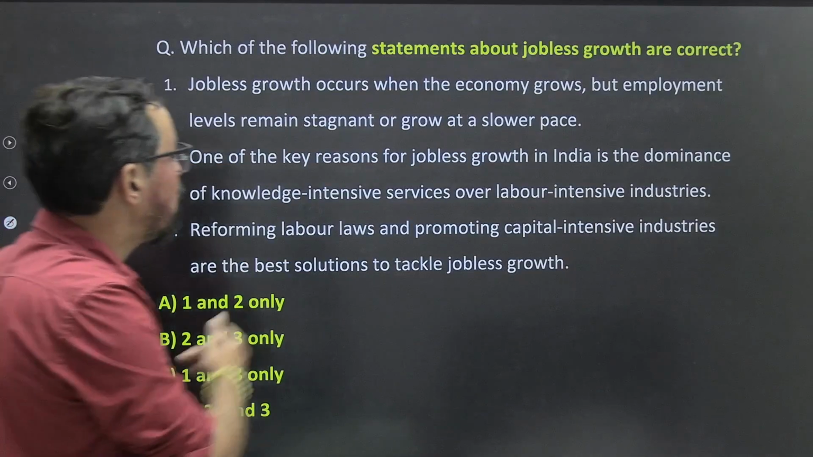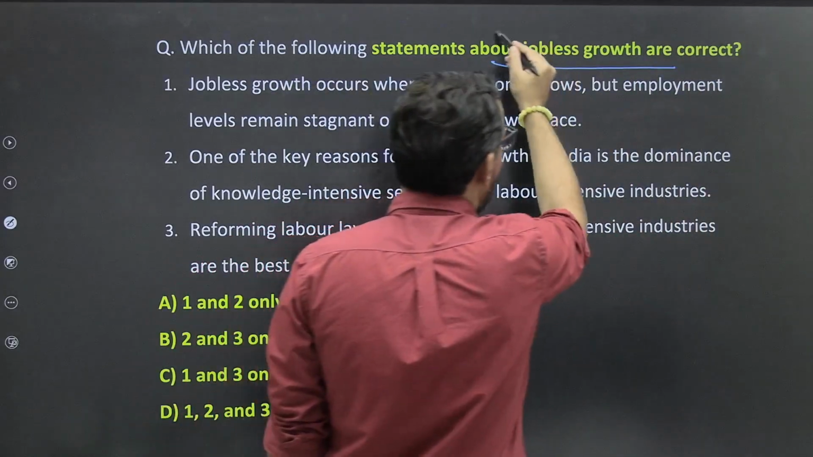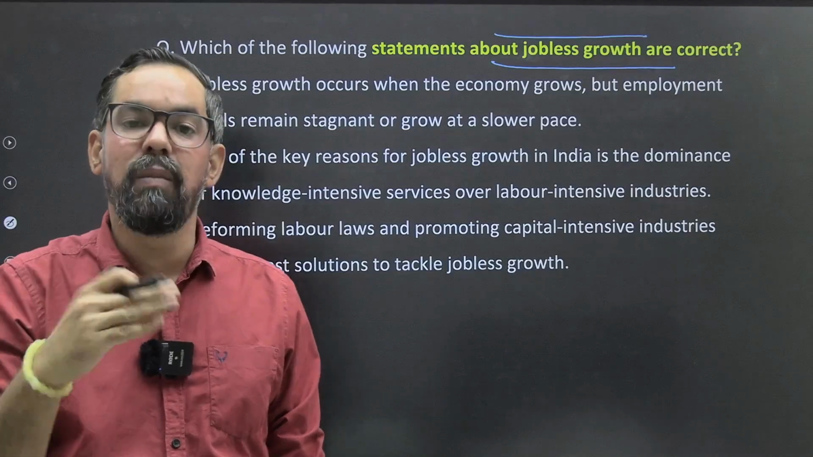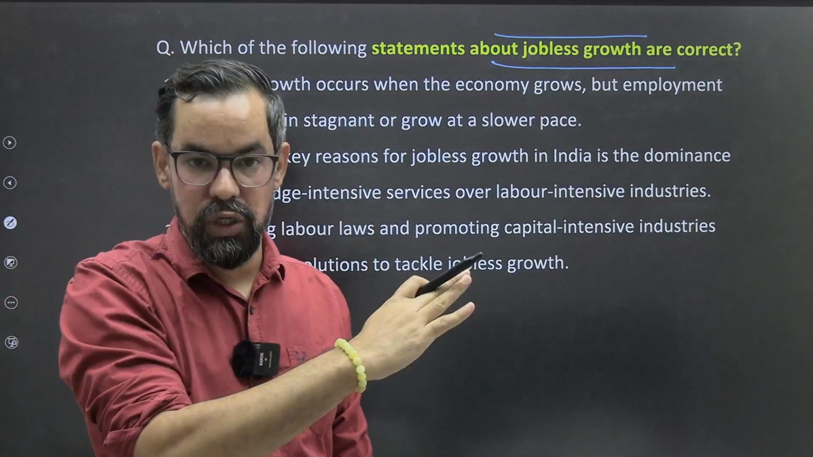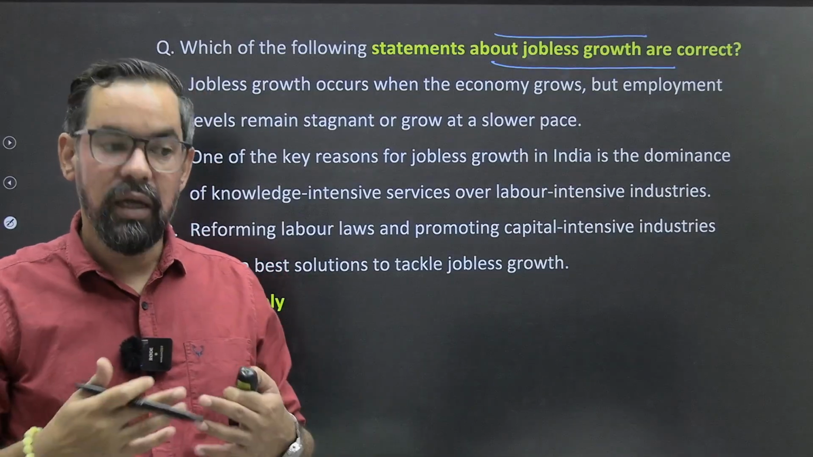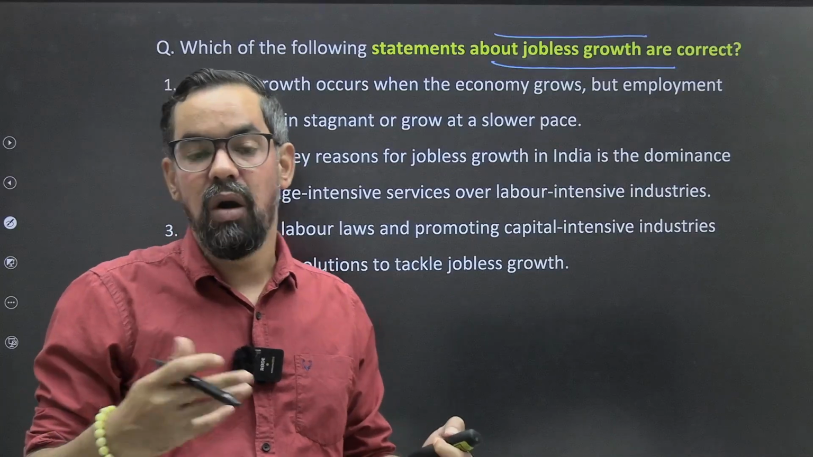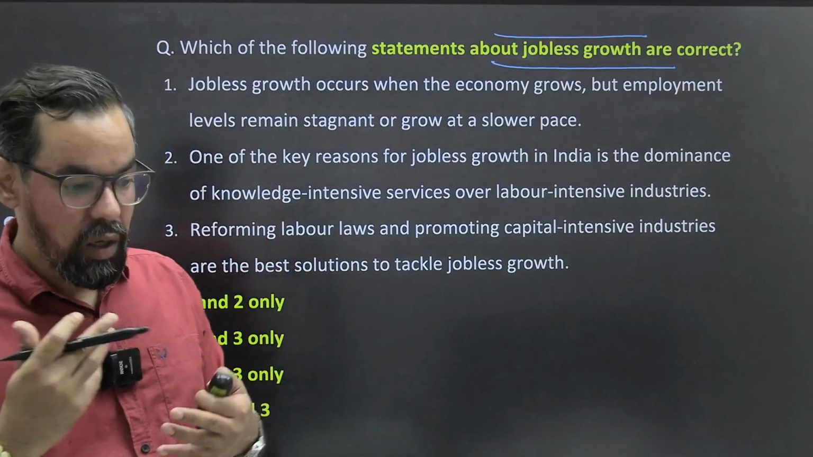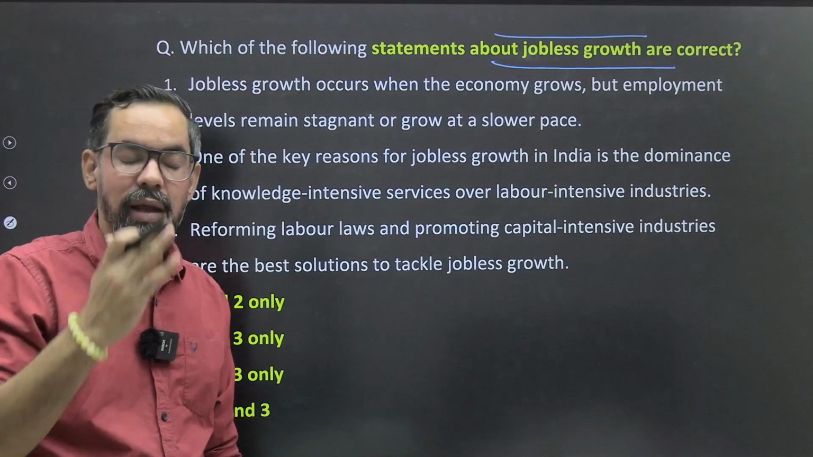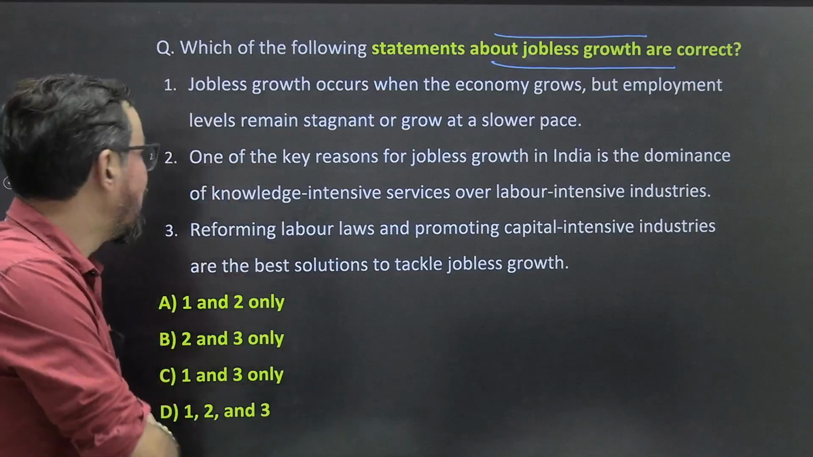Next one: which of the following statements about jobless growth are correct? Jobless growth is basically when your economy is growing but your job market is not growing in the same proportion. तो इकोनॉमी वाइज अगर आप देखते हैं जैसे ग्रोथ रेट से, we have good numbers, but if you talk about employment generation, कहीं ना कहीं ओवरऑल जो जॉब अपॉर्चुनिटीज हैं, they are not moving with the same kind of trend. So that is jobless growth.